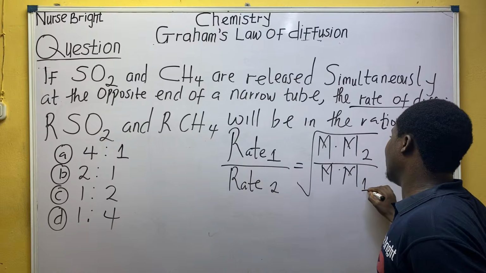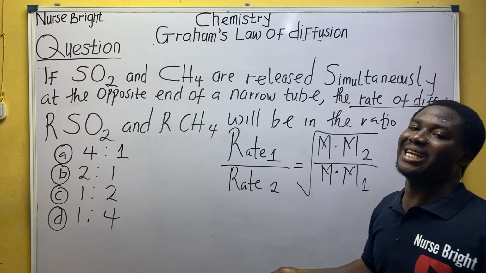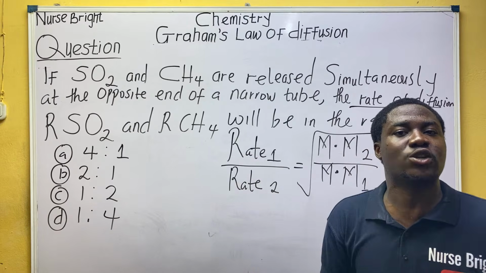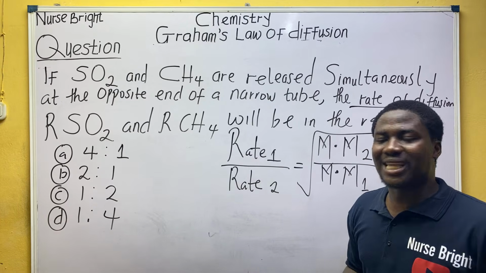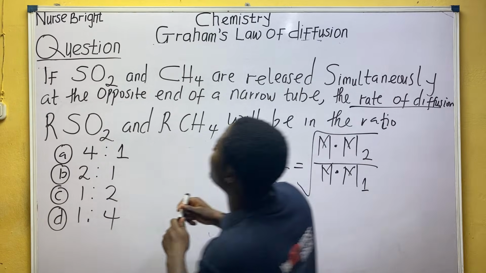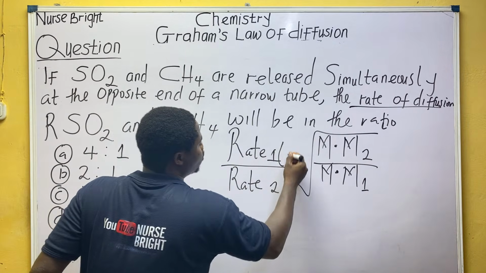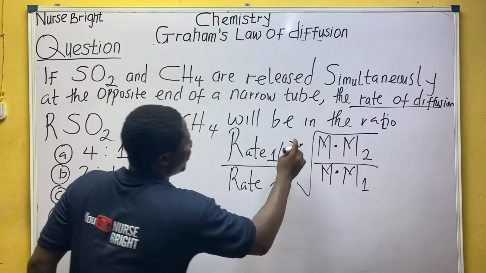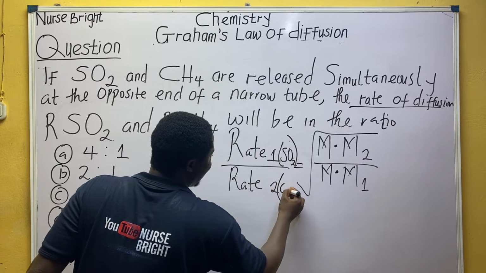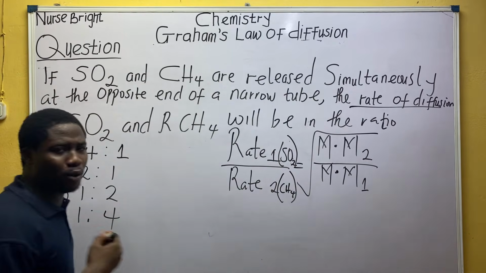Why? Because I know you're saying, why not use density? I cannot use density because the question does not give a density measurement. We'll get there. But basically, look at rate 1. Who is rate 1? It's for the first gas mentioned, so automatically rate 1 is SO2 gas. Class, rate 1 is for which gas? SO2 gas. Rate 2 is for which gas? Methane gas.